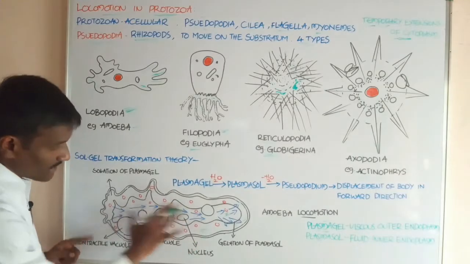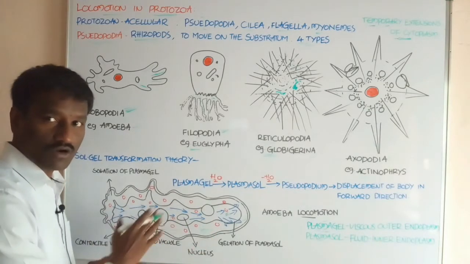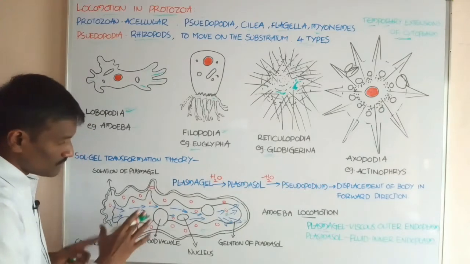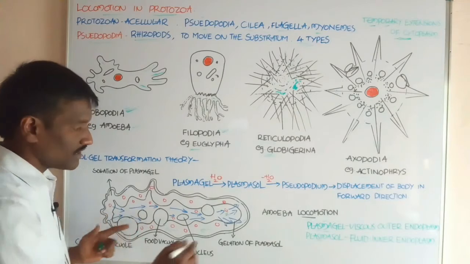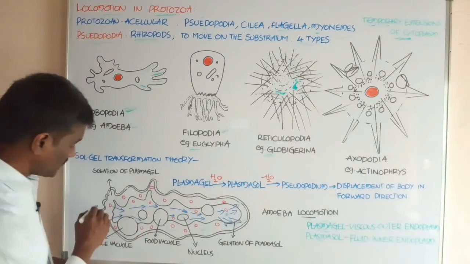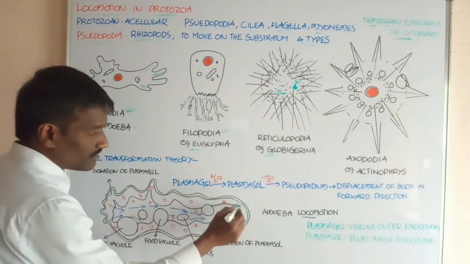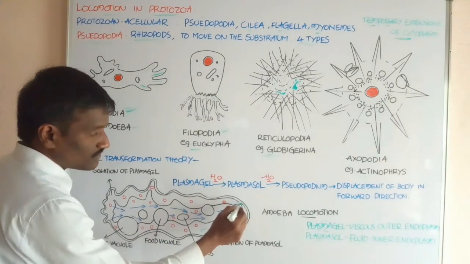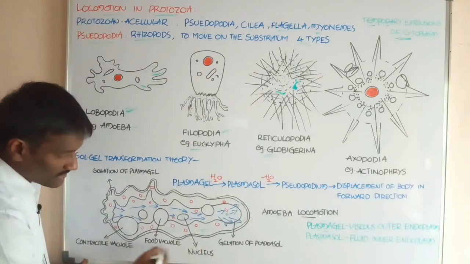Students, this is the diagram of an amoeba at the time of movement or locomotion. It shows two ends. When it moves forward, it is present on the substratum.